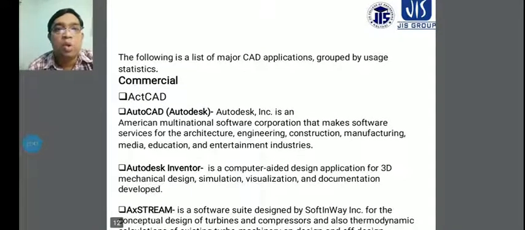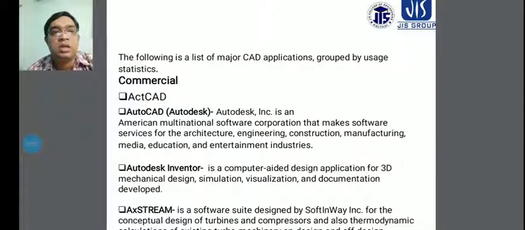Another is Autodesk Inventor. Inventor is a computer-aided design application for 3D mechanical design, covering both 2D and 3D mechanical designs. In a few cases, design engineers simulate the components, with different types of simulations and optimization procedures, and also visualization and documentation development are done using Autodesk Inventor.